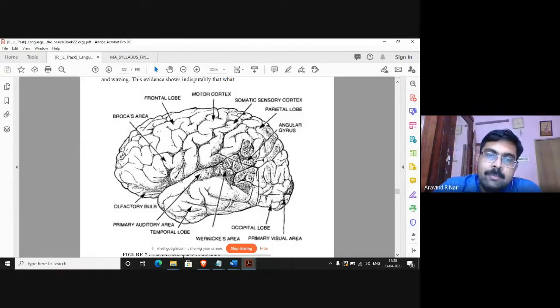Now, right in the middle, in between these two areas, Broca's area here and Wernicke's area, you find the primary auditory area. This is the part of the brain which is concerned with hearing. So there is a very direct connection, or we can hypothesize that there might be some direct connection between hearing and language use, language production. Right? So you have this auditory area located right next to Wernicke's area.